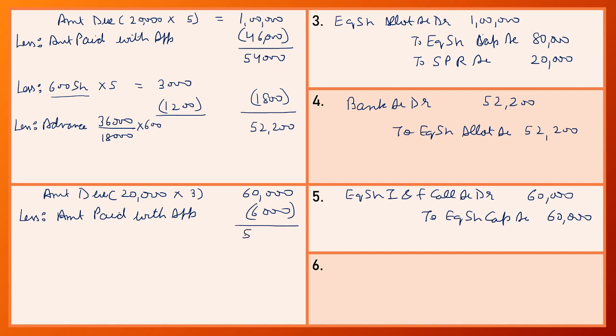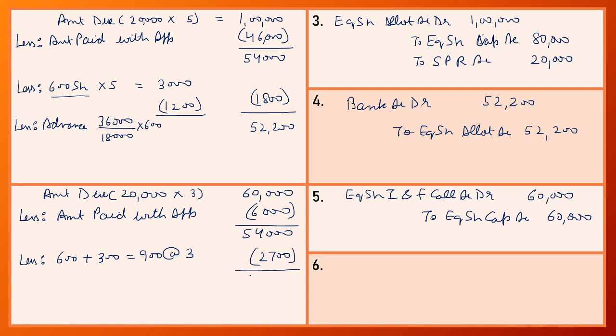So the due amount is 54,000, and the shareholder does not pay on 600 plus 300, that is on 900 shares at a price of rupees 3 per share. Shareholder does not pay first and final call. So here the shareholder does not pay 2,700.